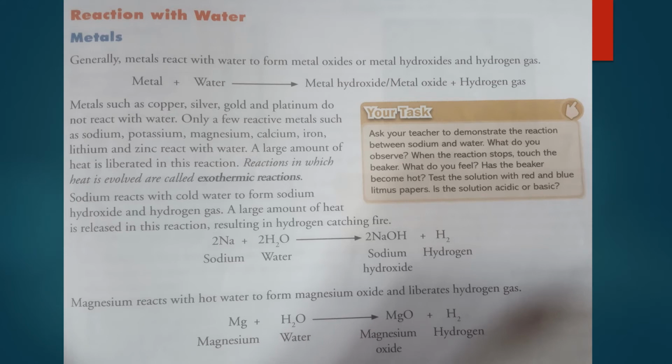Similarly, magnesium is also a highly reactive metal which can react with hot water to form magnesium oxide and hydrogen gas. So if a metal reacts with water, then either metal oxide or metal hydroxide will be produced along with hydrogen gas.